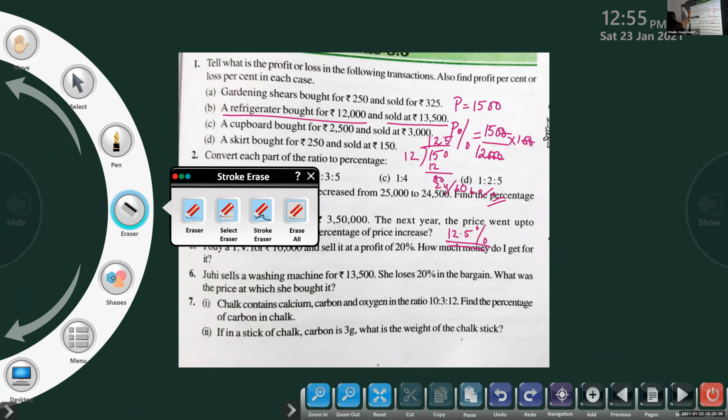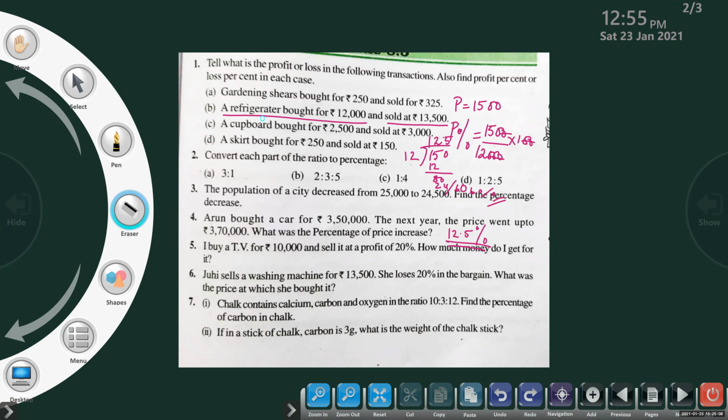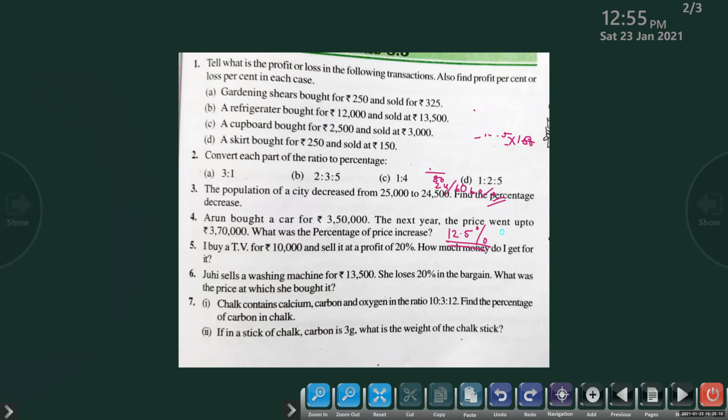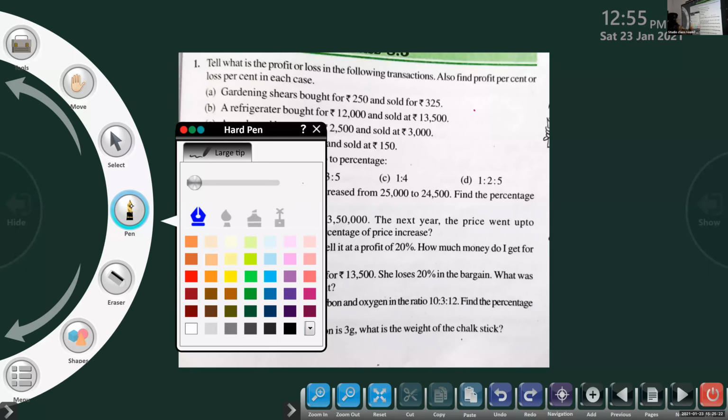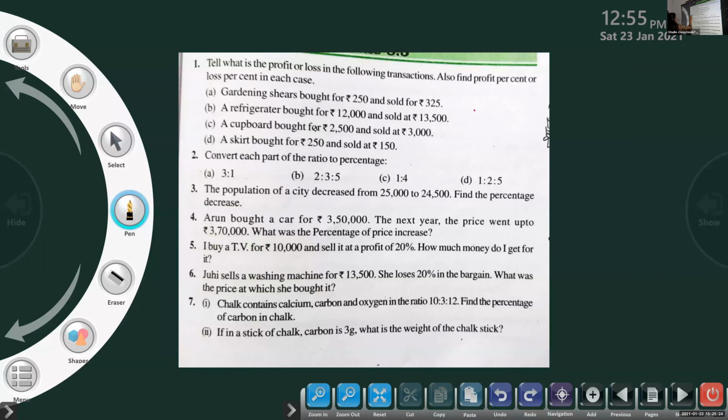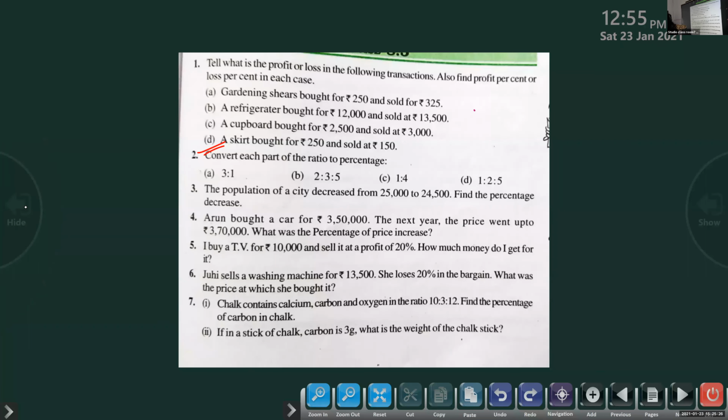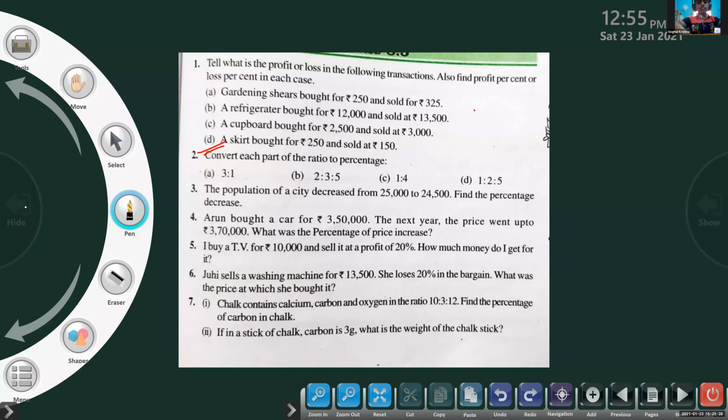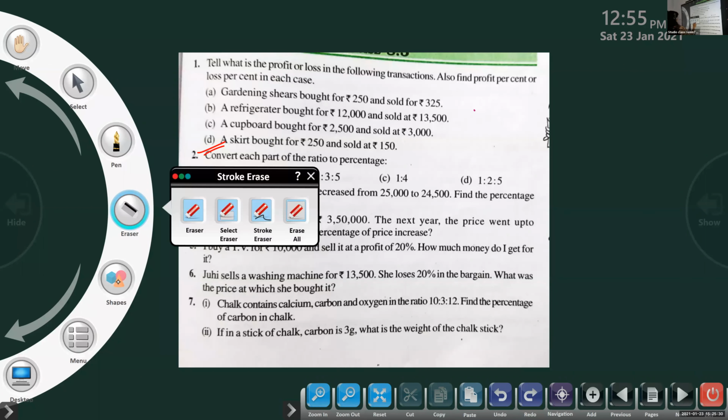You can do it as homework, right? Yes, ma'am. This set you complete. The set is in your textbook, exercise 8.3. When you check that lesson, you will get it. So just complete till D. Okay. I'll take attendance now. Till this much you finish. Till D, you finish it. Okay. Now we can pass on to the attendance.